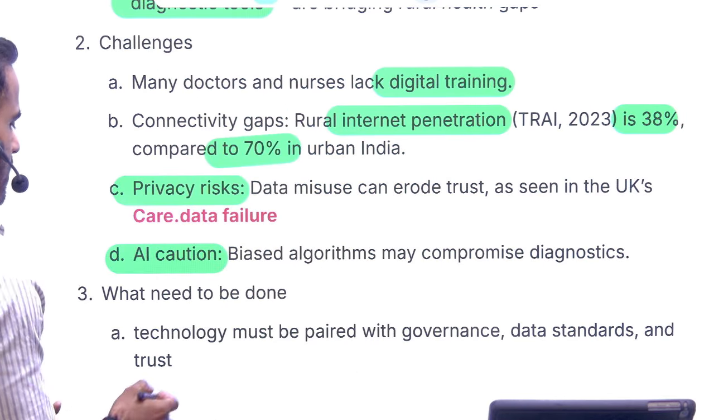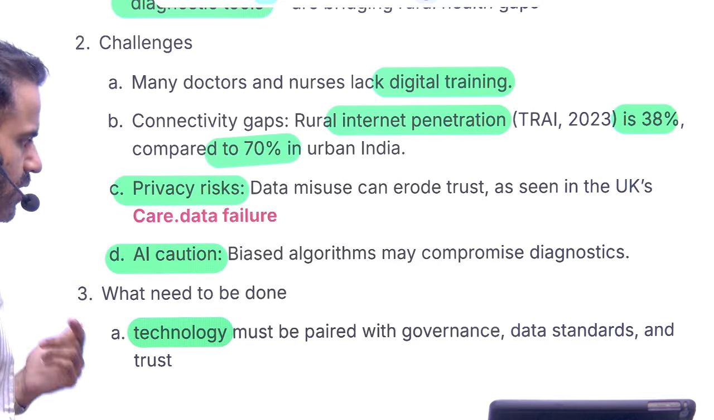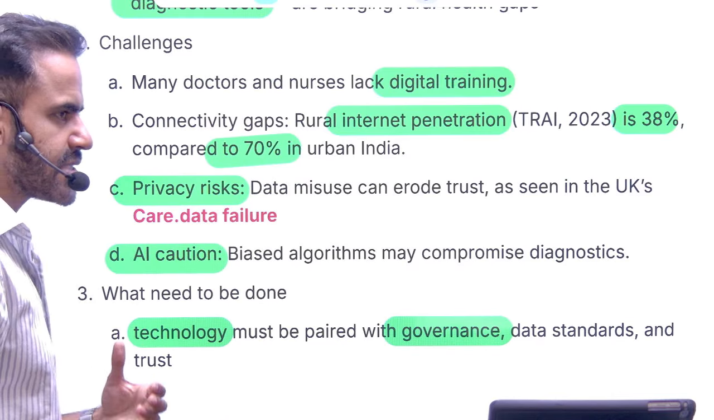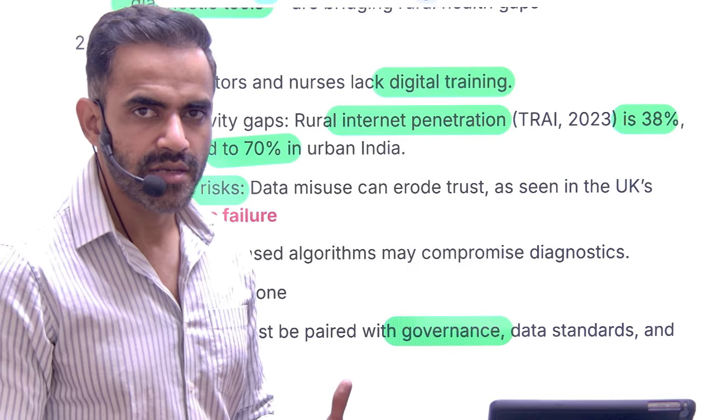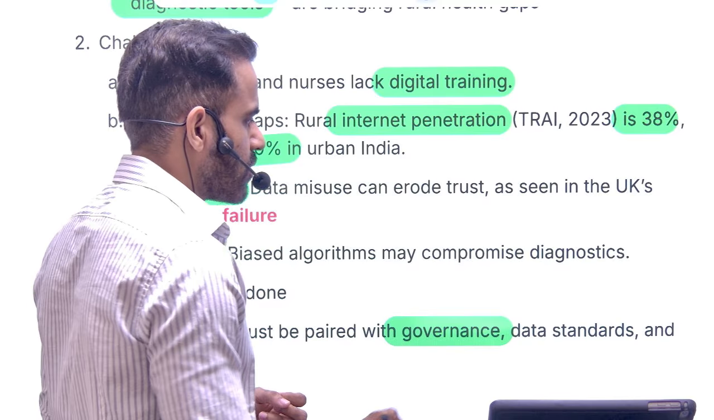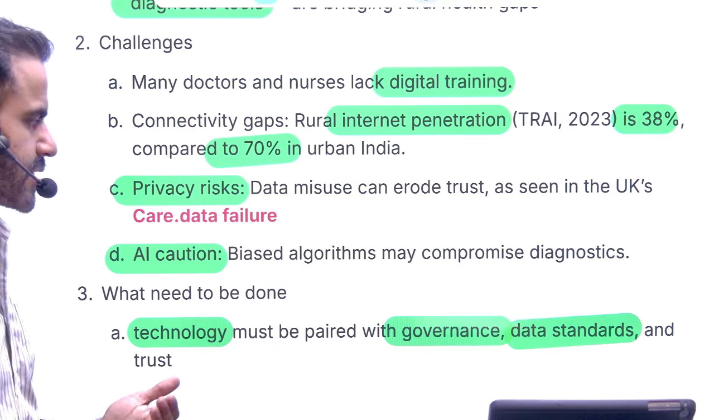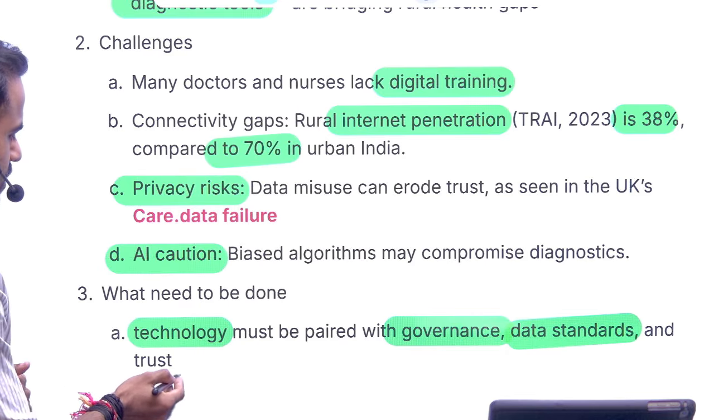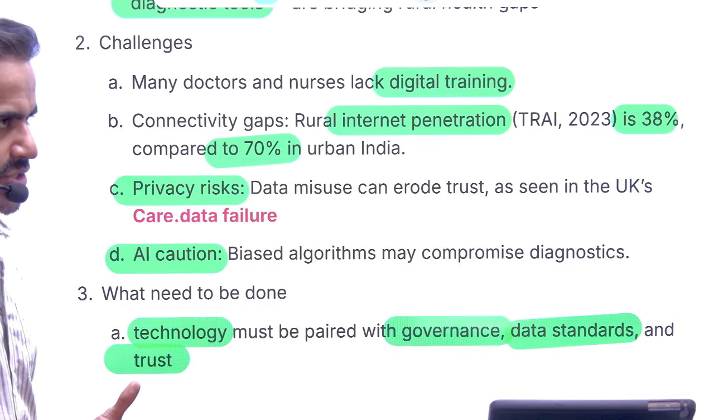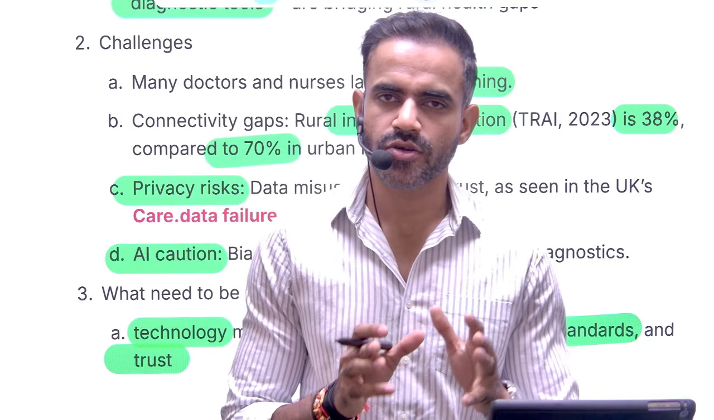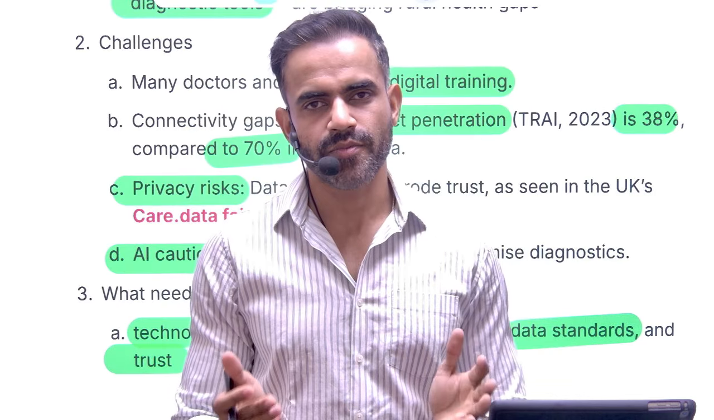So what needs to be done? We need to adopt technology, no doubt about that. We also need to focus on governance. That simply means we need to improve the quality of the service. Plus, we also need to focus on data privacy or data protection so that it is not misused. Then only will we be able to build trust. So, with this, we have covered the Kurukshetra magazine of October 2025. That should be more than sufficient.